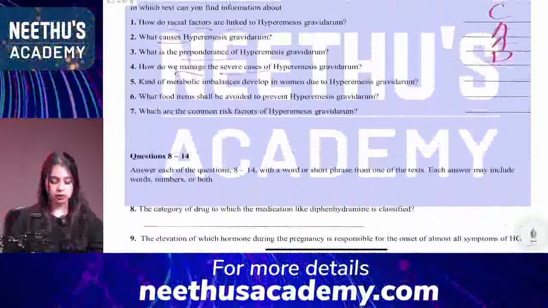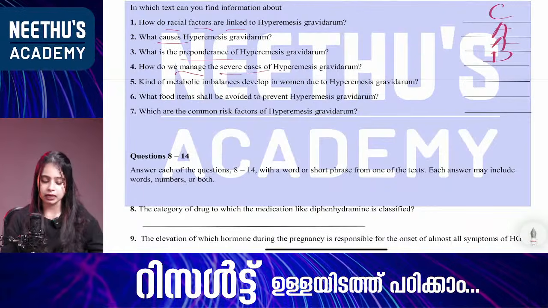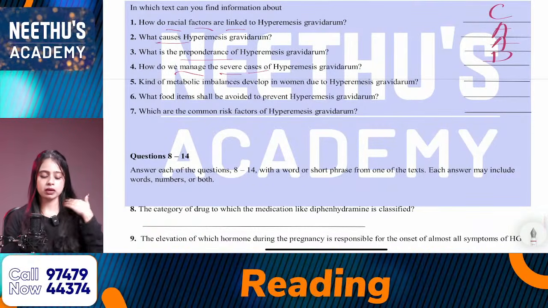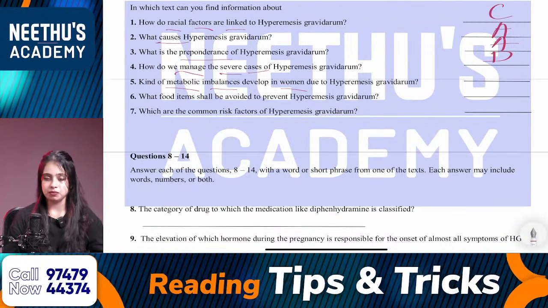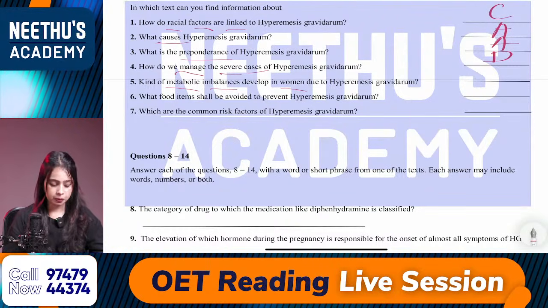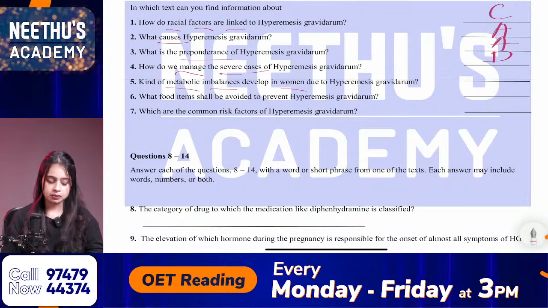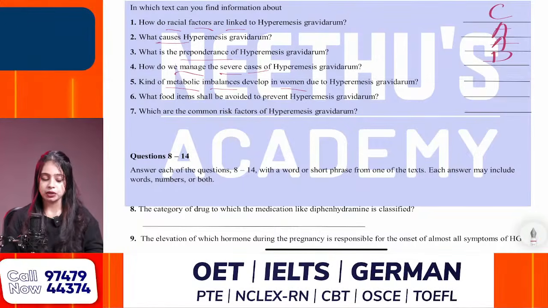Then what about the fifth question? What kind of metabolic imbalances develop in women due to hyperemesis gravidarum? My keywords are metabolic imbalances and in women. Okay, so the fourth one is from text D, management.